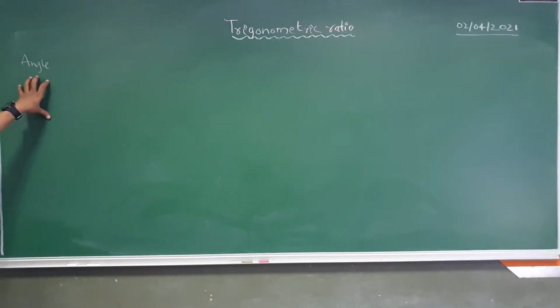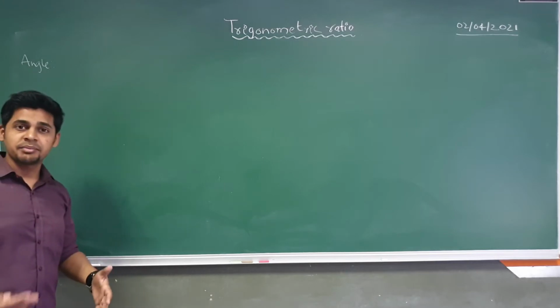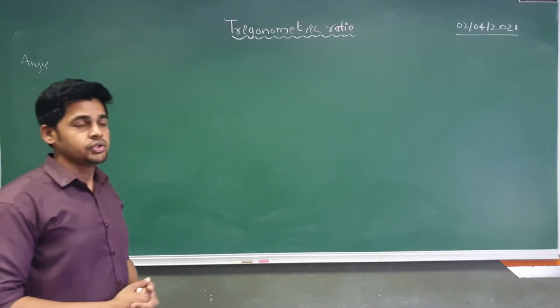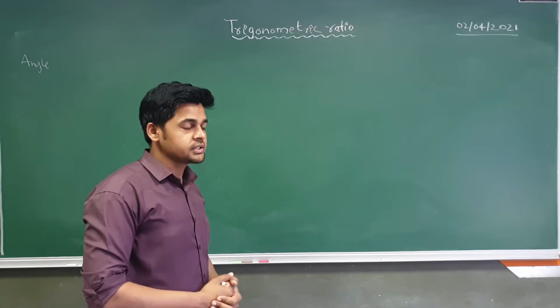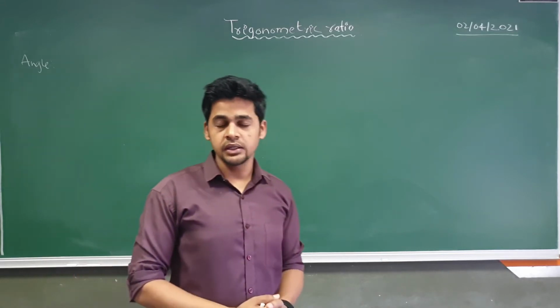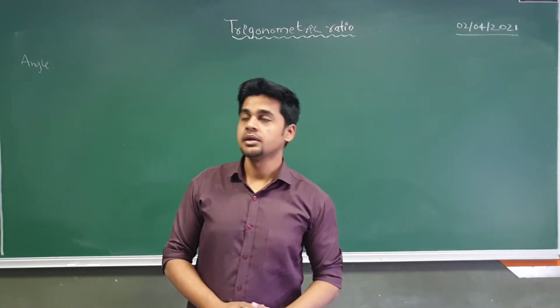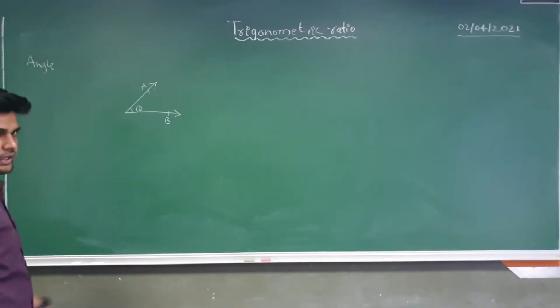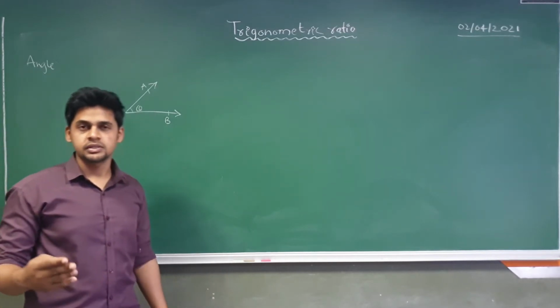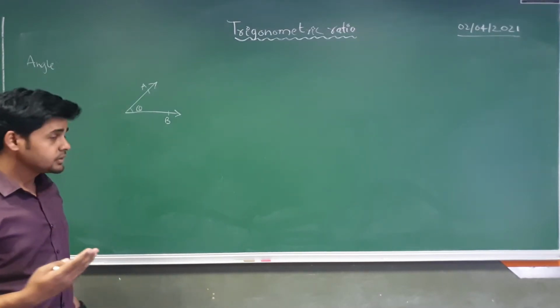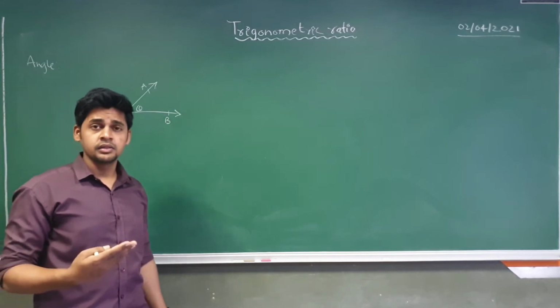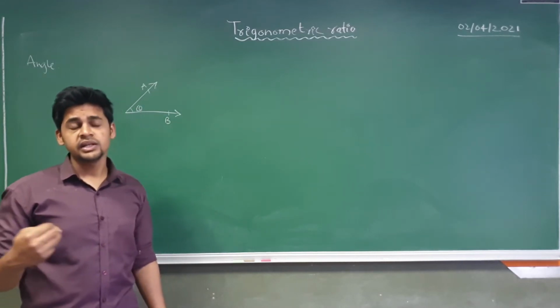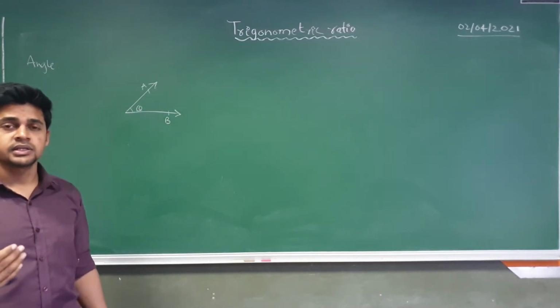There was a mathematician whose name was Euclid. According to Euclid, an angle is the inclination of two lines intersecting at a point.